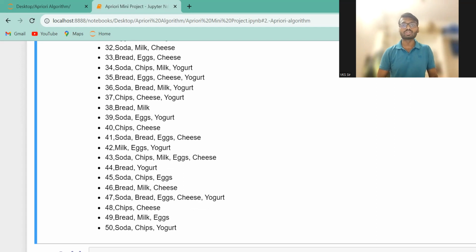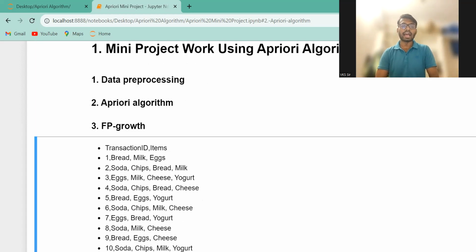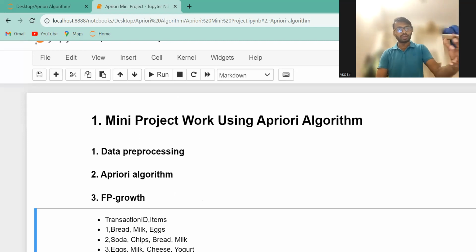So our aim is nothing but to take this information and convert it into a CSV file. Then we have to work with that CSV file. The first step is data pre-processing. After that, we apply the Apriori algorithm, and then the FP-growth algorithm. We will find some support values, not support vectors, support values.